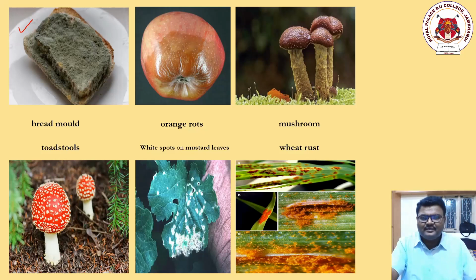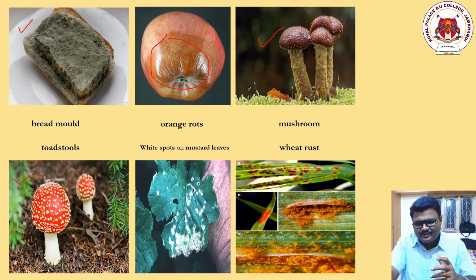And this is another type. An apple kept for several days results in these kinds of shapes, with this patchy thing called orange rots. Now this is another thing called mushrooms, mushroom agaricus, right? A variety of names are there. This is one example of fungus. This is another thing, for example toadstool, quite unusual in structure, but quite interesting in nature too.